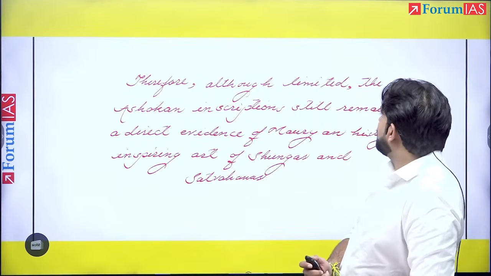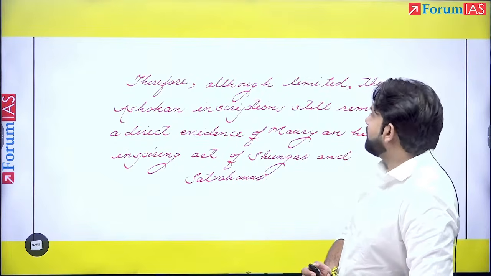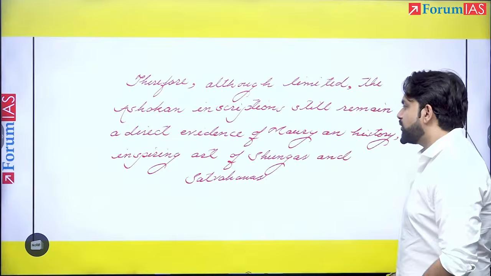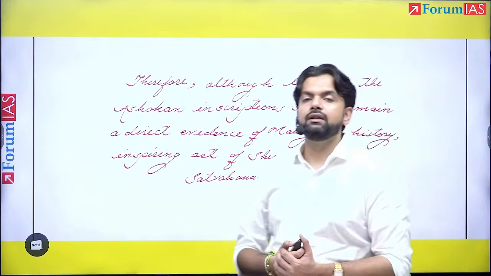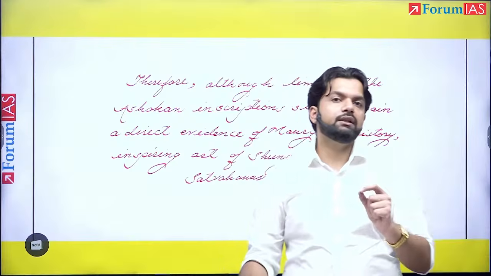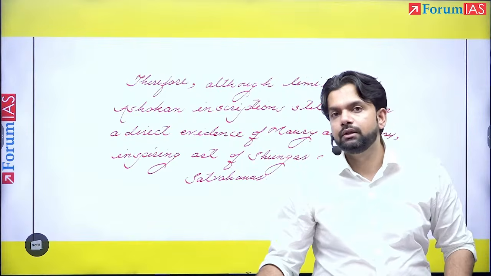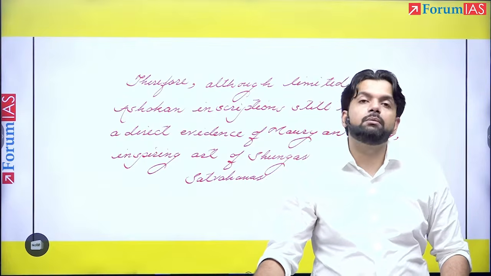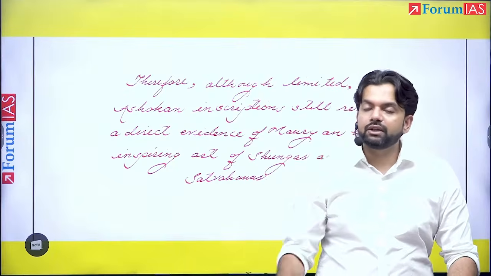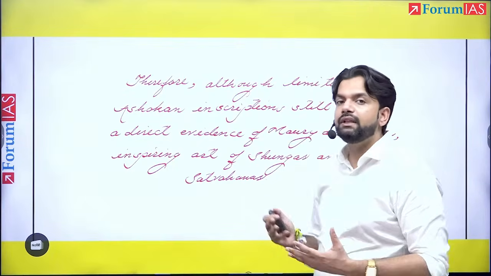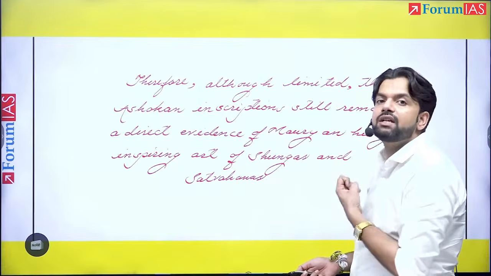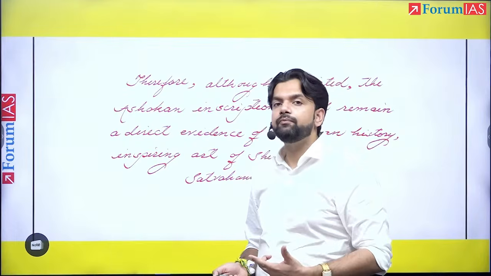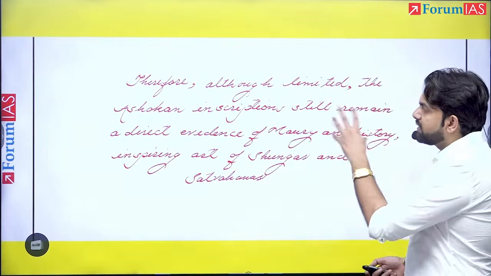Therefore, although limited, the Ashokan inscriptions still remain a direct evidence of Mauryan history, inspiring art of the Shungas and the Satavahanas as well. Why? Because clearly the Mauryan pillars became a very important source of inspiration for the pillars during the Shunga ruler Bhagabhadra, right? So it is very important that we were talking about the other important successive events as well, in order to provide a hook in the very conclusion for the examiner to look forward to what is there in the conclusion.